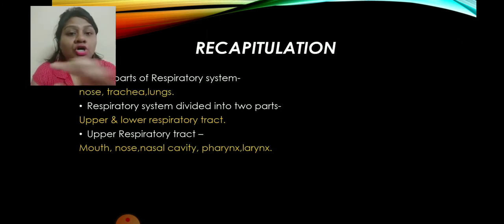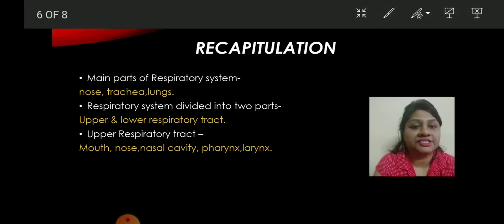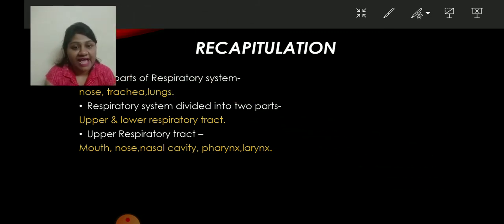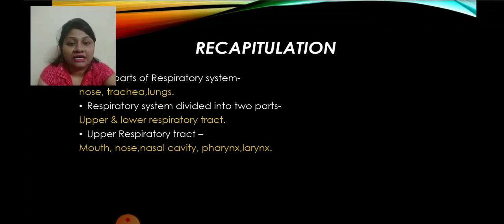Okay, so let's recapitulate the session. The main parts of the respiratory system are the nose, trachea or windpipe, and the lungs. The respiratory system divides into two parts, the upper respiratory tract and the lower. In this session we learnt only about the upper respiratory tract. It is made up of mouth, nose, nasal cavity, pharynx and larynx. Understand? Mouth, this is the nose, inside it the nasal cavity. Then the pharynx and the larynx.